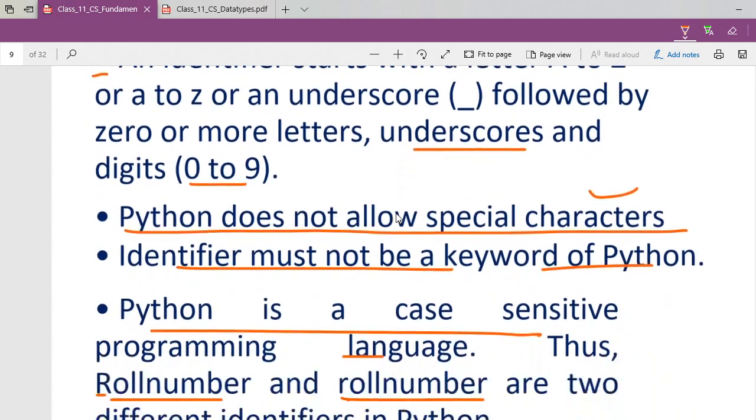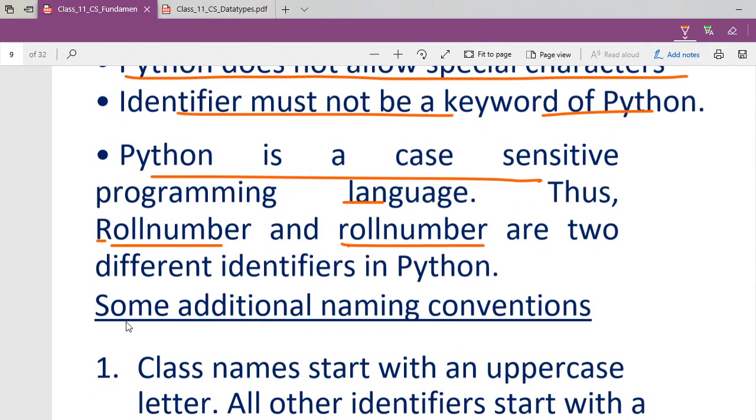So this is all about identifiers. I hope the concept is clear. Today's discussion I am stopping here only. We'll discuss the next thing in the next coming class.